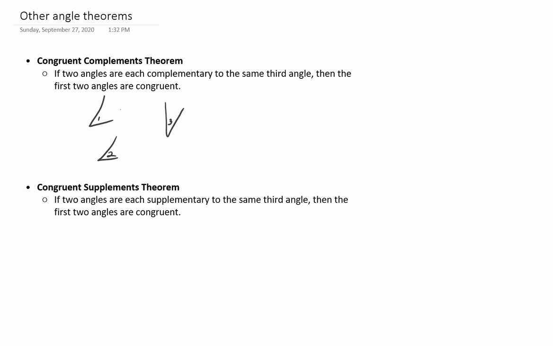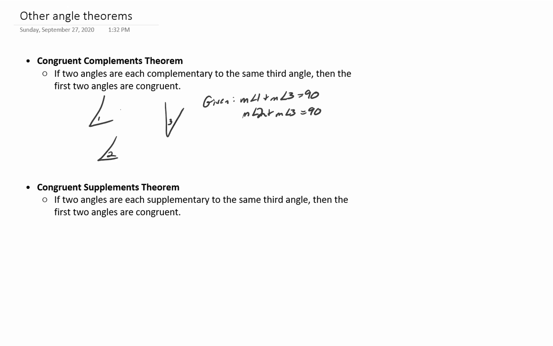And we're given angles 1 and 3 are complementary. In other words, the measure of angle 1 plus the measure of angle 3 is 90. And then we're given that angles 2 and 3 are complementary. In other words, the measure of angle 2 plus the measure of angle 3 is 90. Well, then, this is two equations with three things I don't know: the measure of angle 1, the measure of angle 2, and the measure of angle 3.